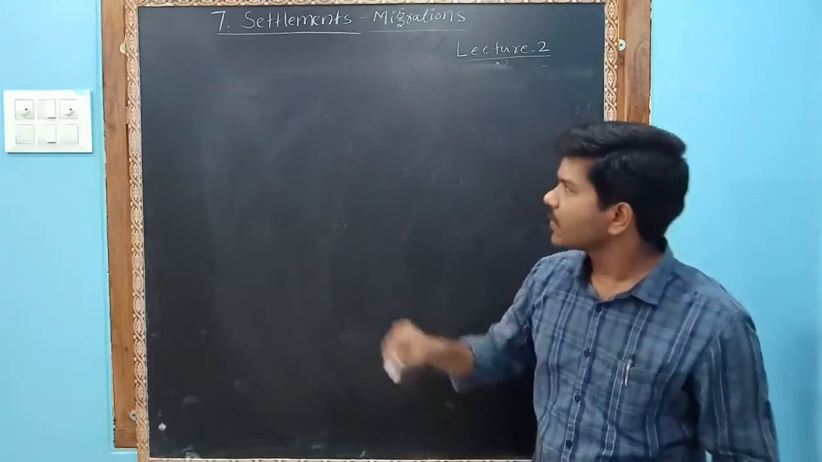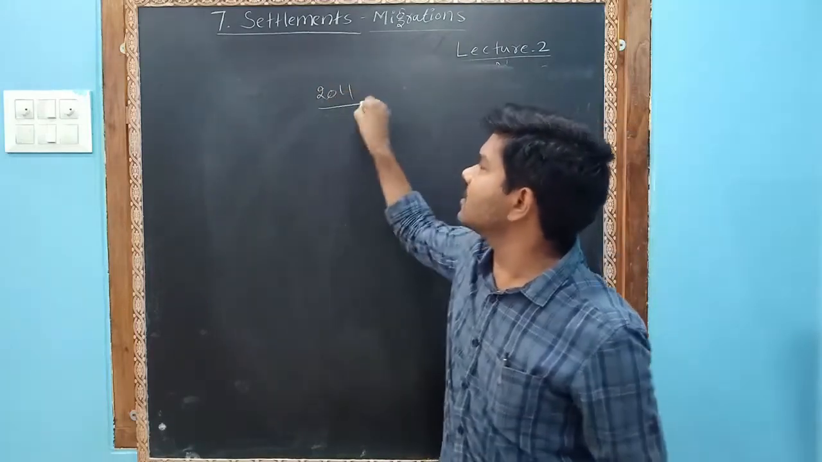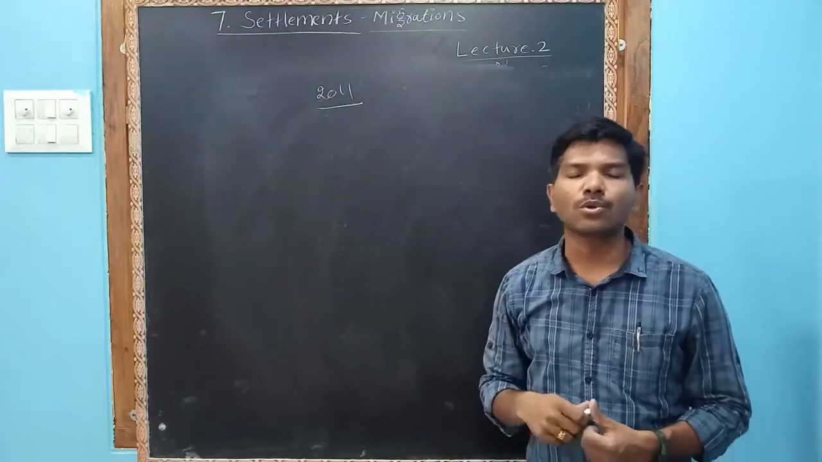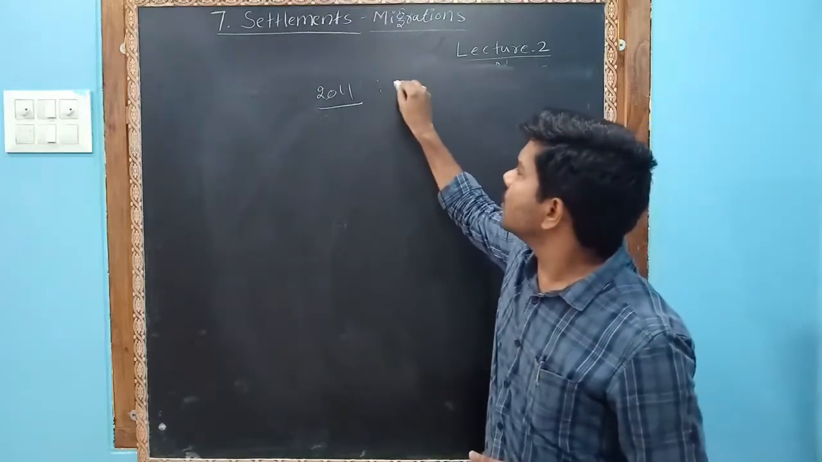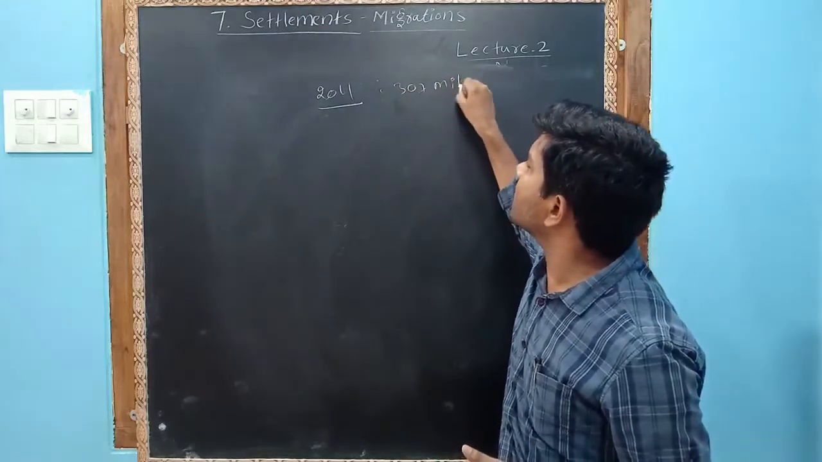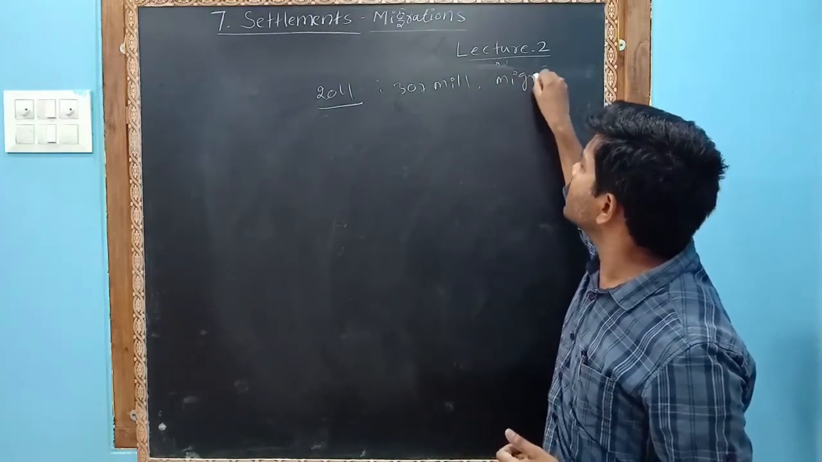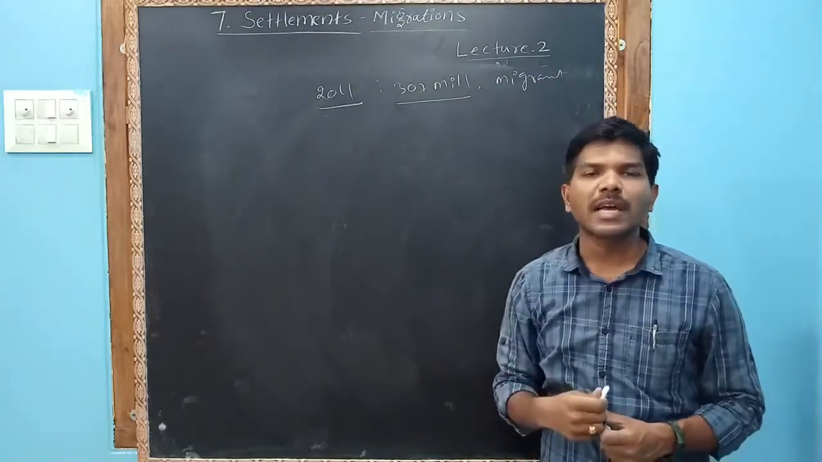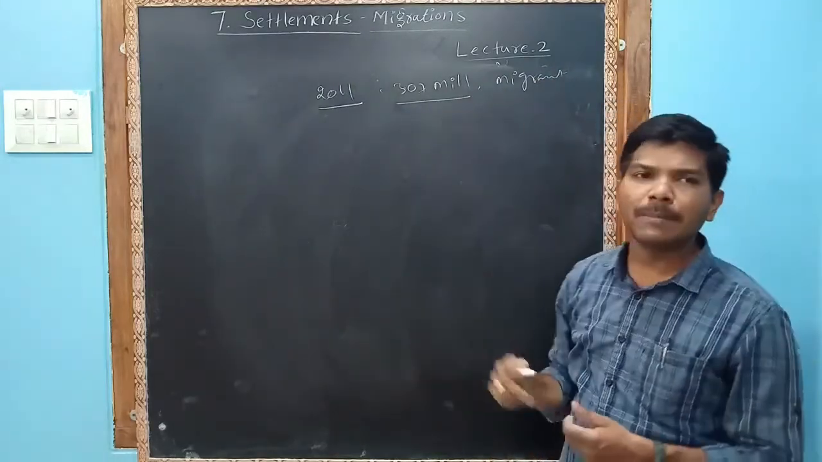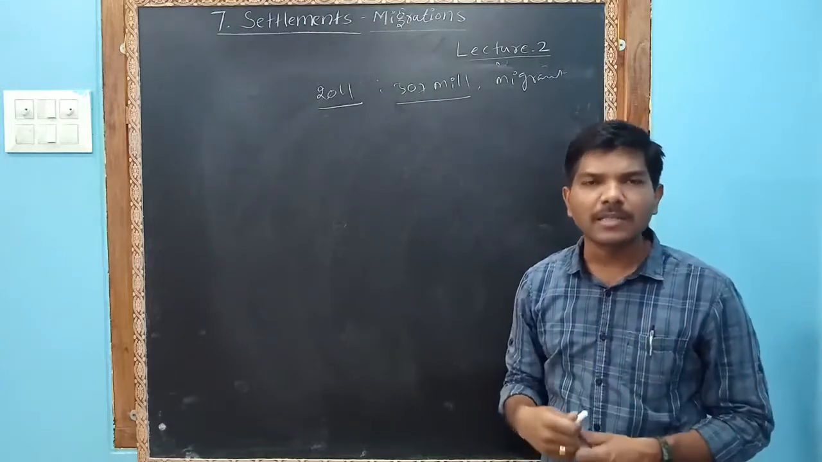This example is clear. According to the 2011 census, there are 307 million people recorded as migrants. A huge number.